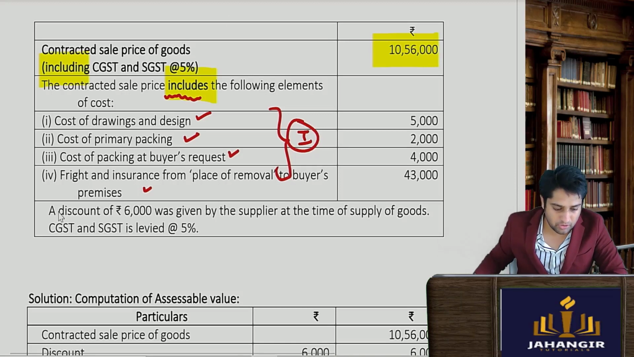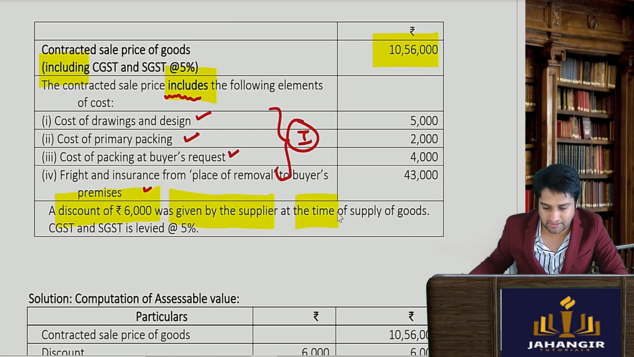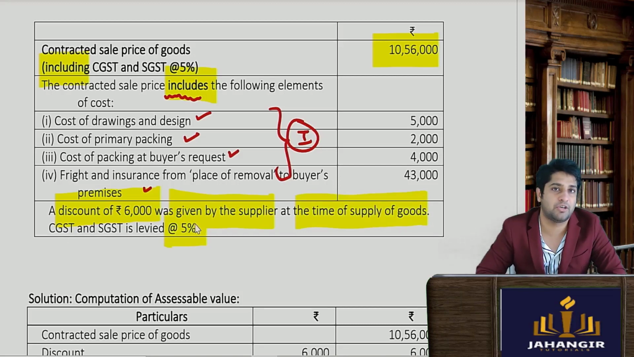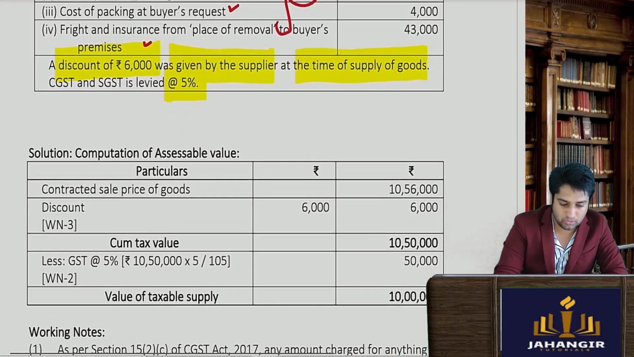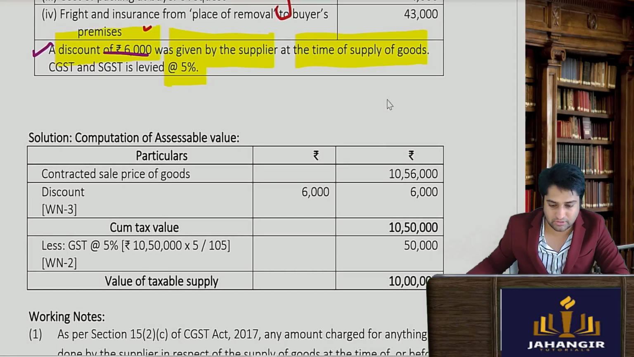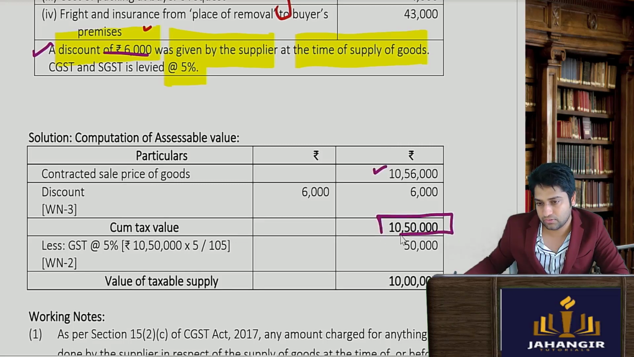Then coming to your discount of rupees 6,000 given by the supplier at the time of supply of goods, and the GST rate is 5%. So discount is to be excluded from the value of supply. So the first thing is the discount of rupees 6,000. From the value of supply we will remove the 6,000. You will get the correct value.